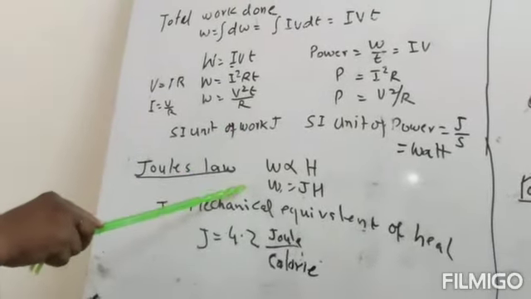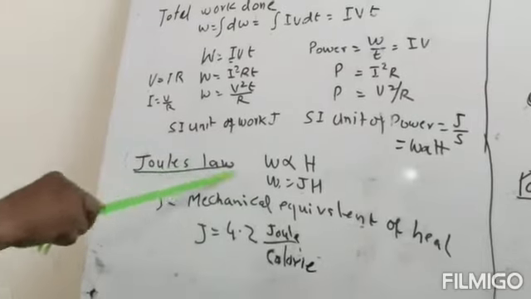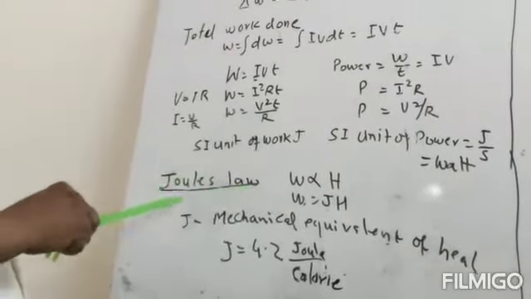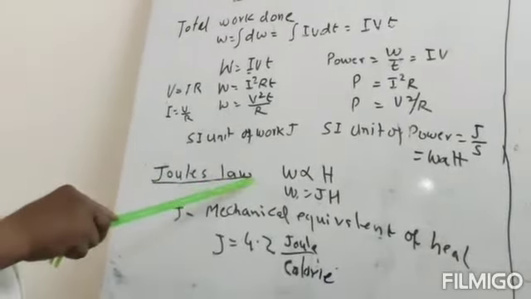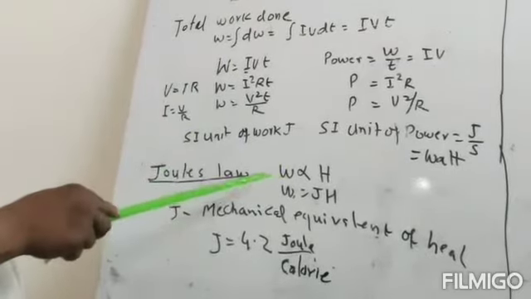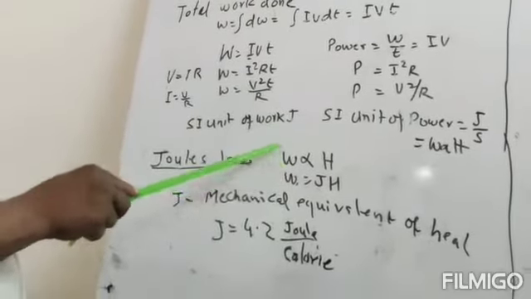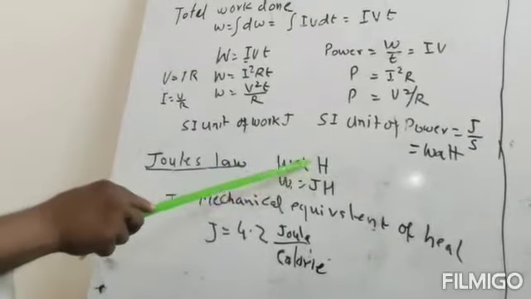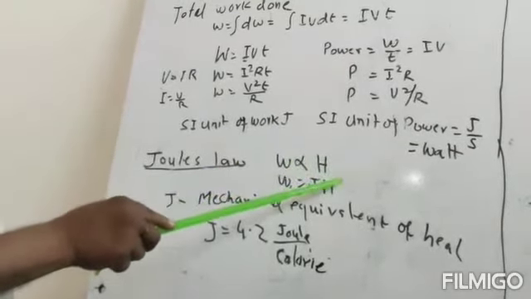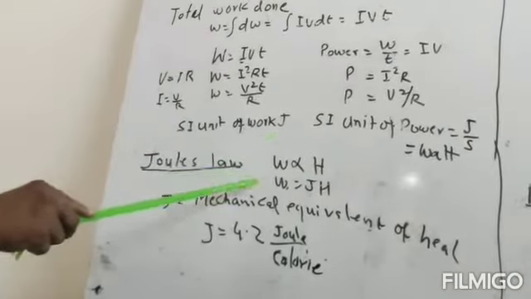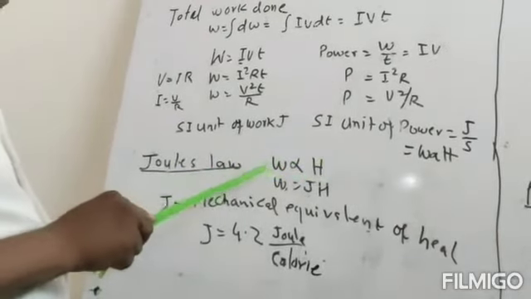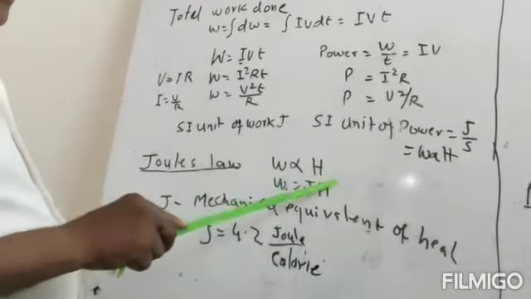Now what is Joule's law? If current is passing through a conductor, or any mechanical work is done, this work is converted entirely into heat. It means the work done is proportional to the heat. If more work is done, more heat will be produced.